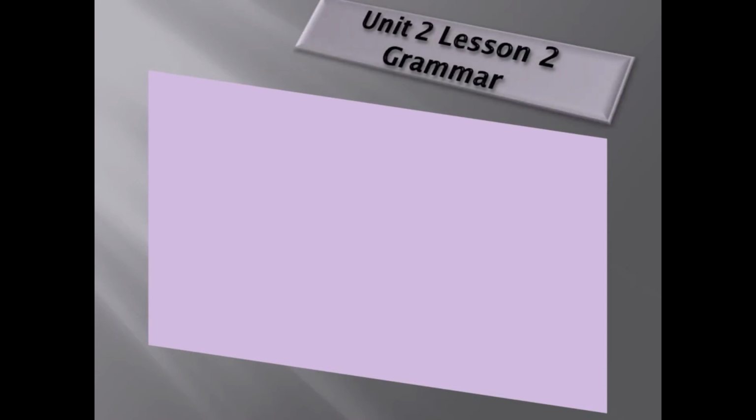Today, we are going to talk about Unit 2, Lesson 2. Our lesson is about a grammar rule. We use many and few with countable nouns. As we learned before, we use many and few with countable nouns.